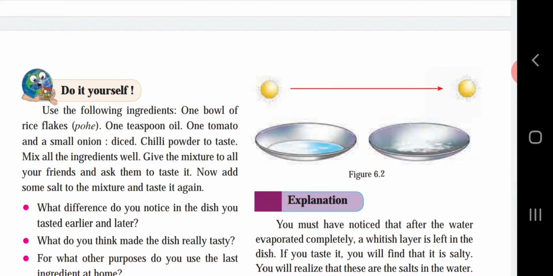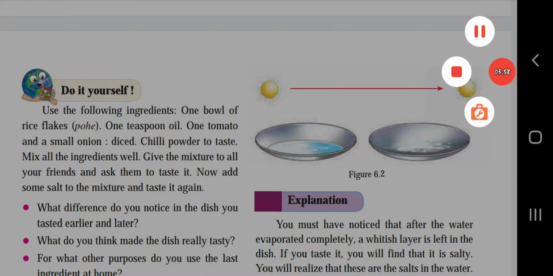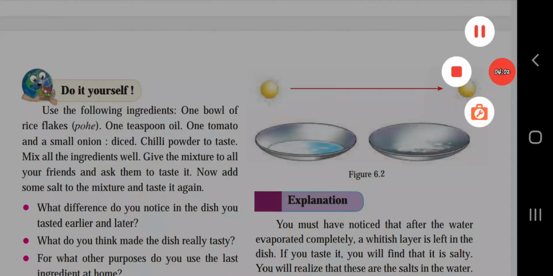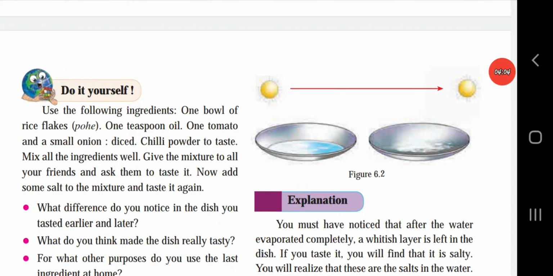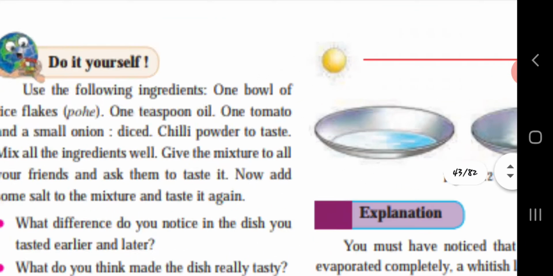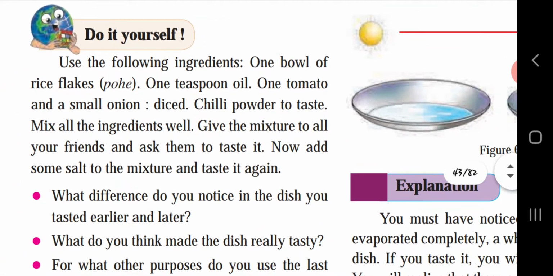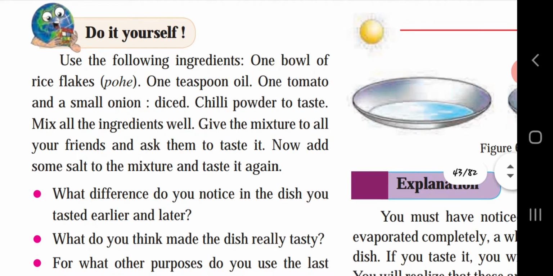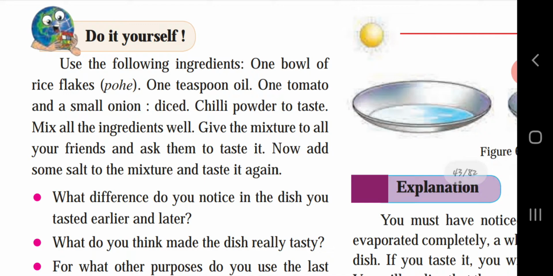One activity they have given here, you have to do this activity at your home. Activity is as follows. Use the following ingredients: 1 bowl of rice flakes, that is pohe, 1 teaspoon oil, 1 tomato and a small onion.